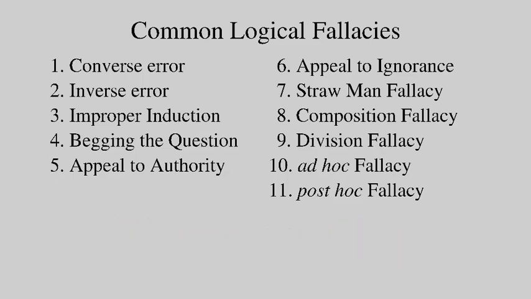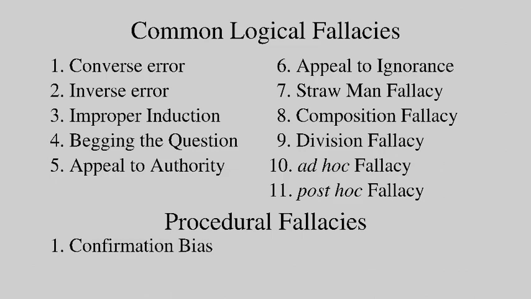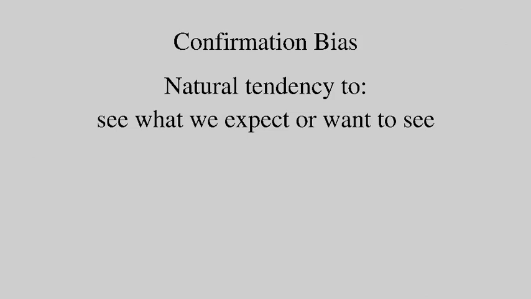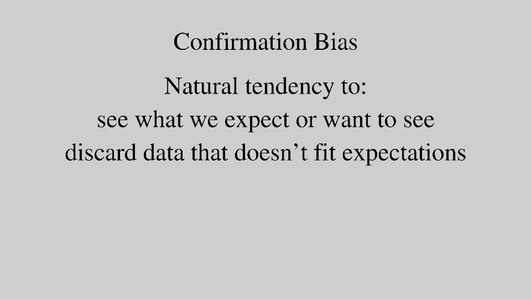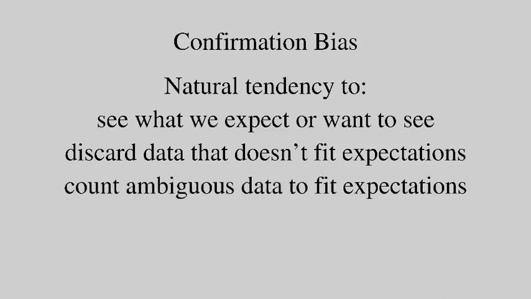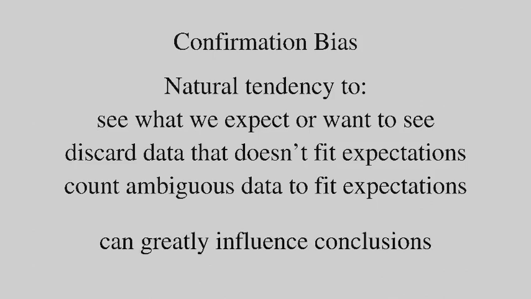However, there are also a few fallacies that are procedural instead of logical. Let's take a quick look at those before we're done. The first one is confirmation bias. This results from our natural tendency to see what we expect or want to see. Sometimes, when data doesn't fit our expectations, we might just discard it, while not realizing that we are actually altering our results. Other times, some data might be ambiguous. Again, there is a tendency to count it in the way that supports our expected result. When these types of biases are performed systematically, they can greatly influence the conclusions.